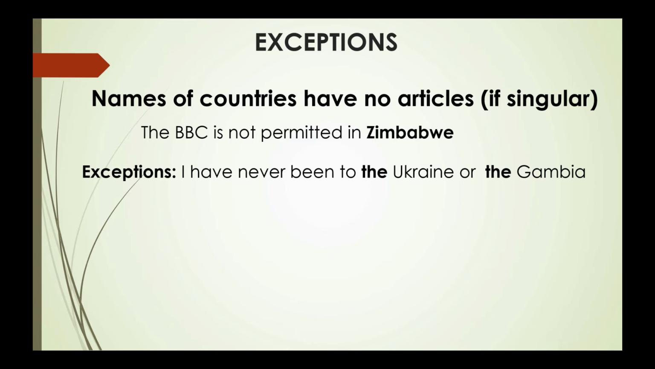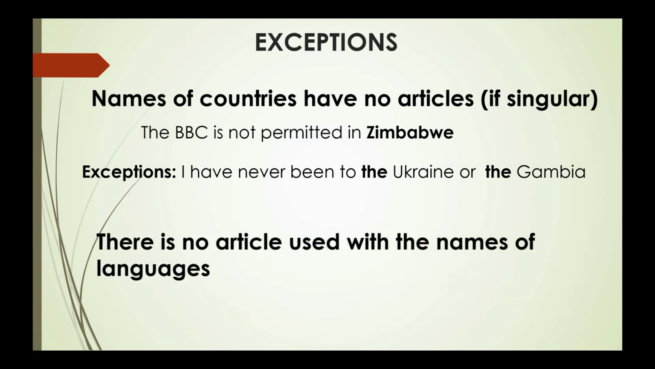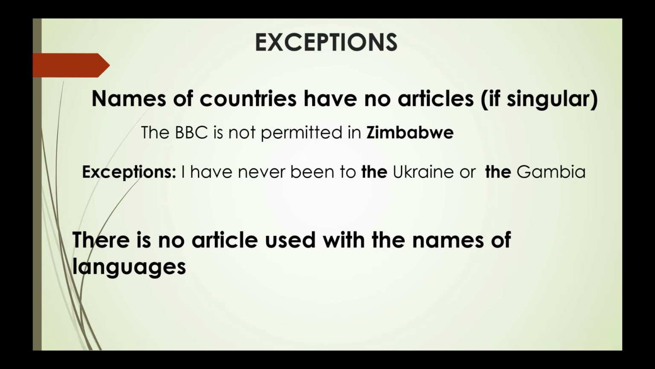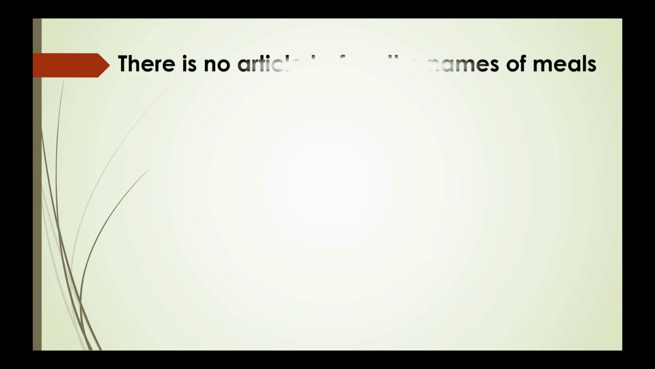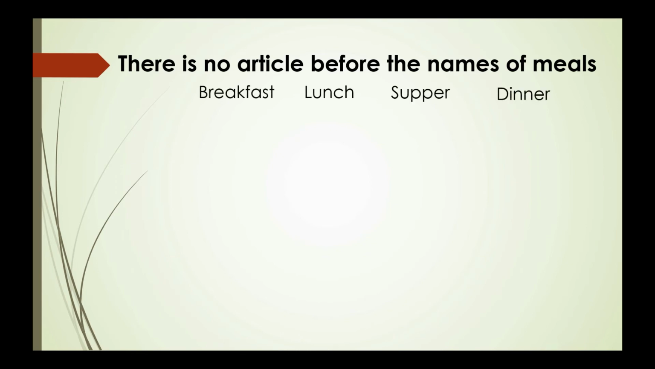There is no article used with the names of languages. Example, English, French, Hindi, Swedish. With the names of these languages, no article is used. No article is used before the names of meals like breakfast, lunch, supper, and dinner.